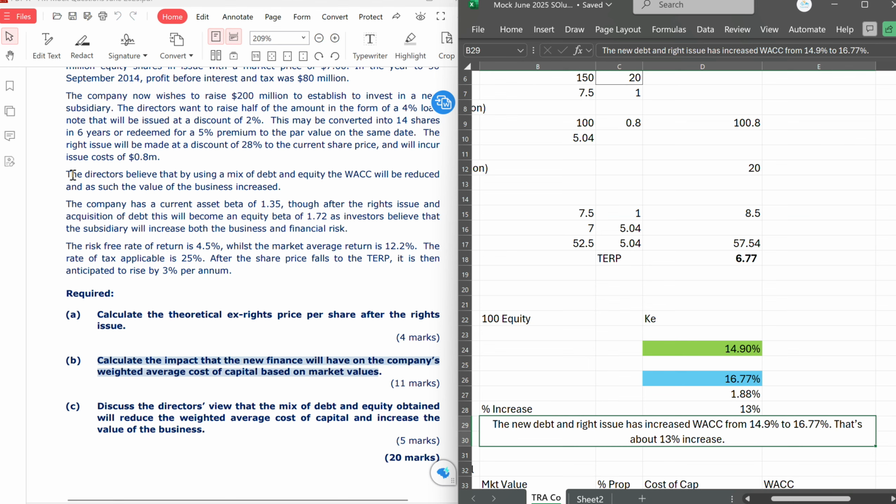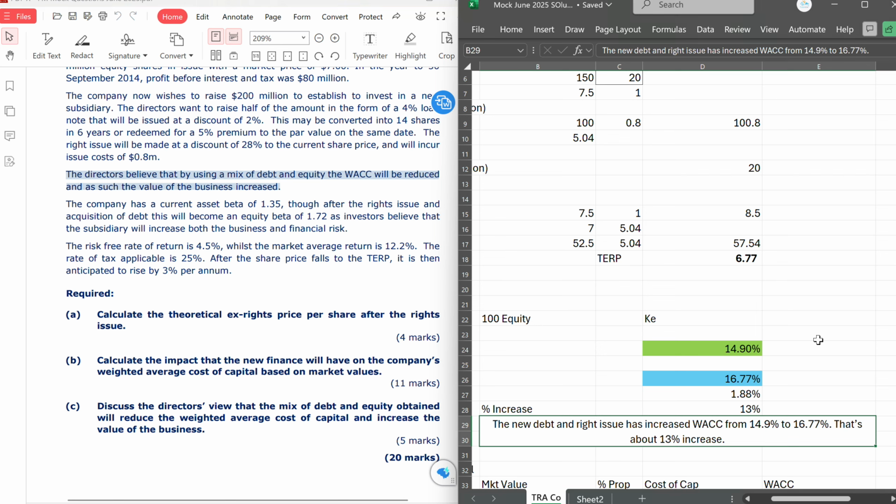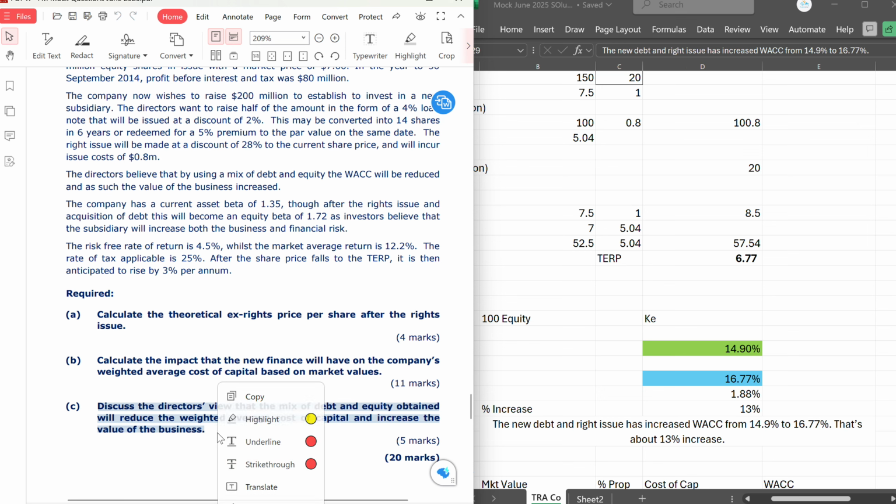Let's look at what they say. They say the directors believe that by using a mix of debt and equity, the WACC will be reduced, and as such, the value of the business will be increased. That is what the director said. The question wants us to now discuss this view, that the mix of debts will reduce WACC and increase the value of business.